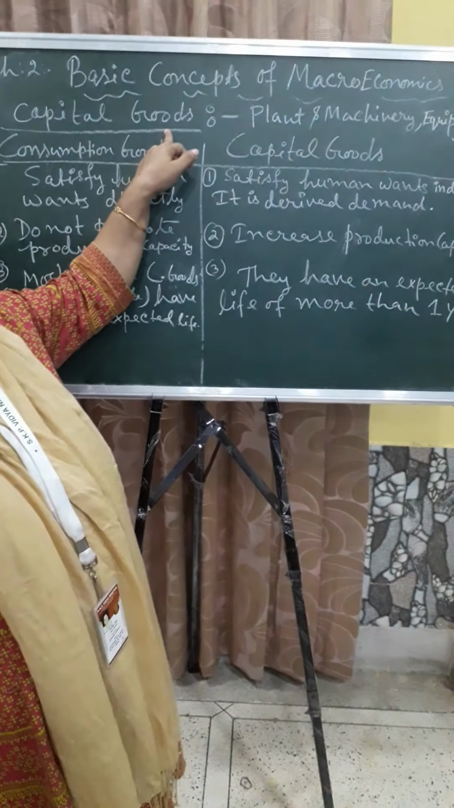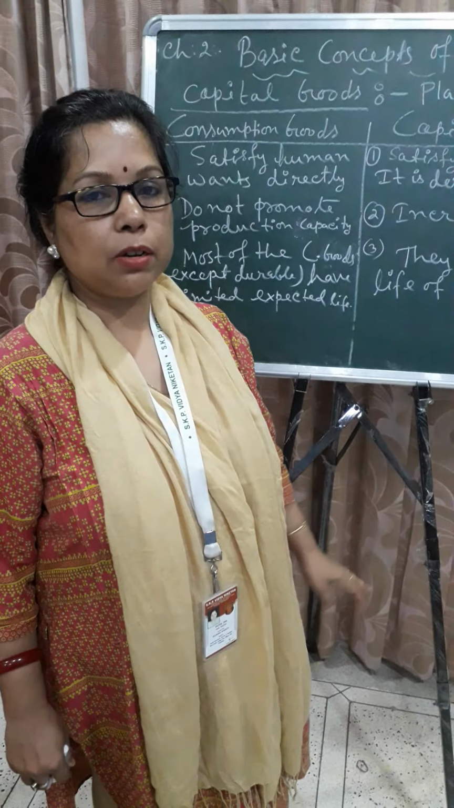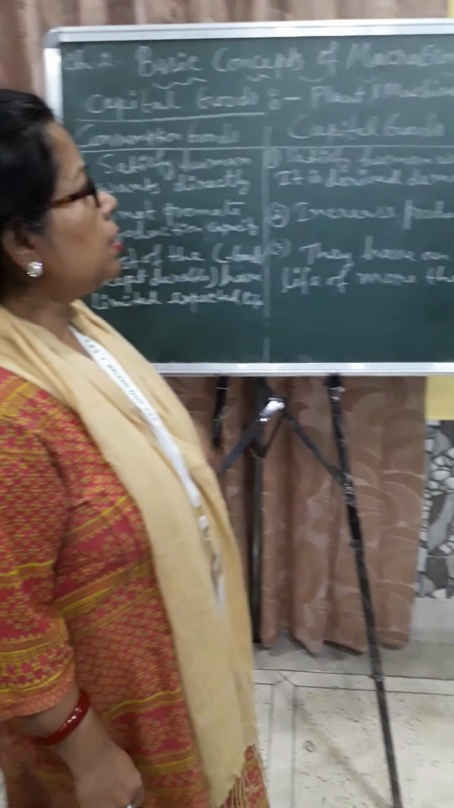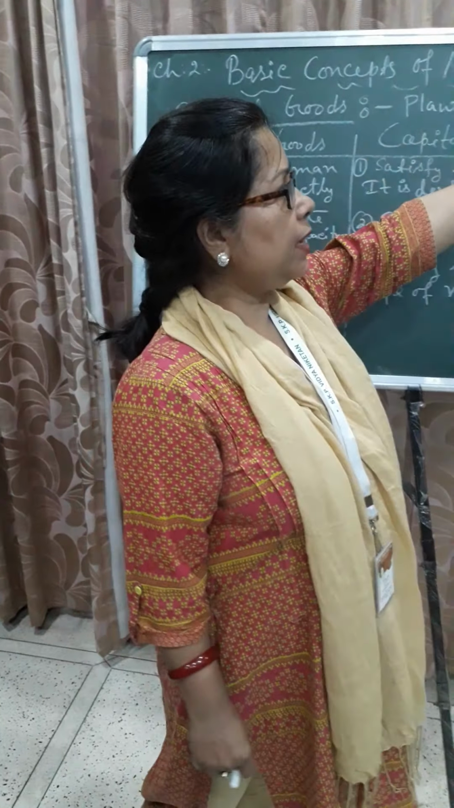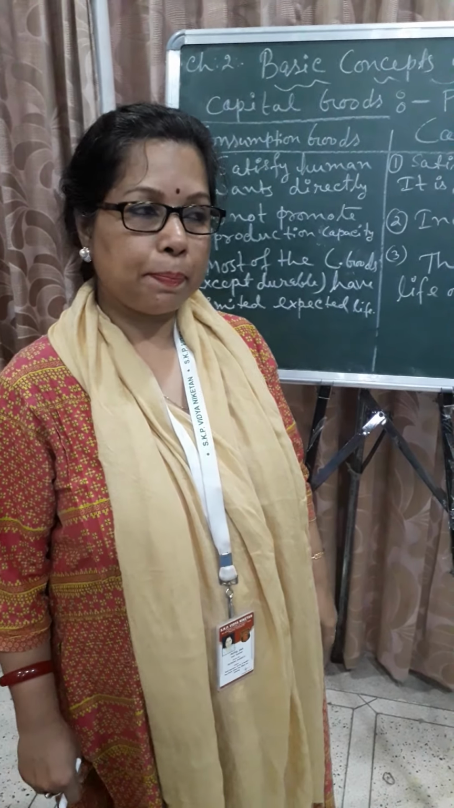So here I am writing capital goods. First we have to know the meaning of capital goods. What is the meaning of capital goods? Capital goods refers to the final goods used for the production of other goods and services. For example, capital goods are machinery, equipment, plant and machinery, etc. These are the capital goods used for production purposes.